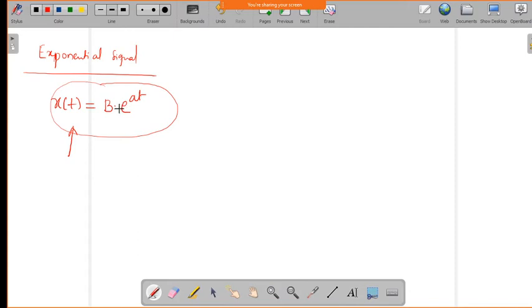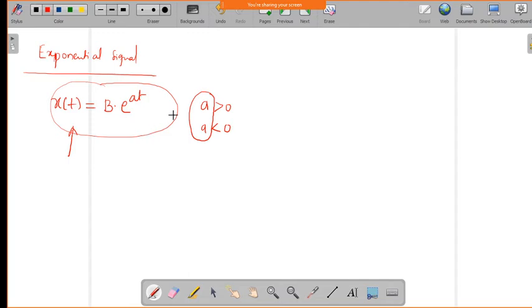This defines an exponential signal, where b is the amplitude value and a may be greater than 0 or less than 0. Based on the value of a, we can define whether the signal is a growing exponential or a decaying exponential.